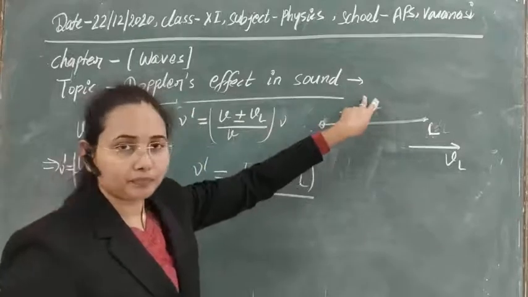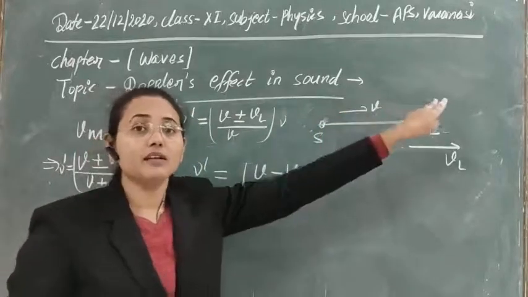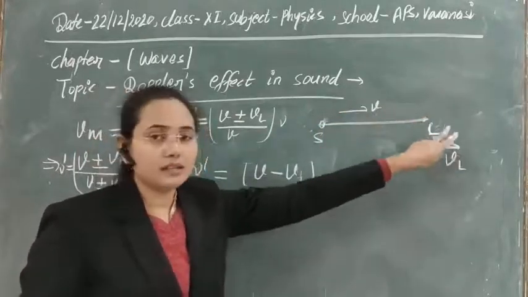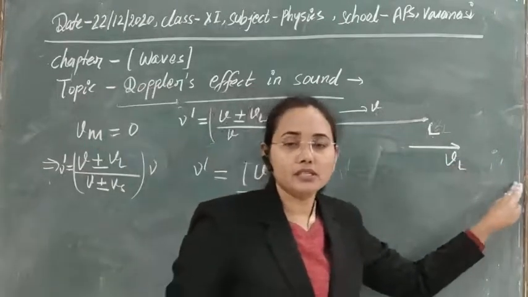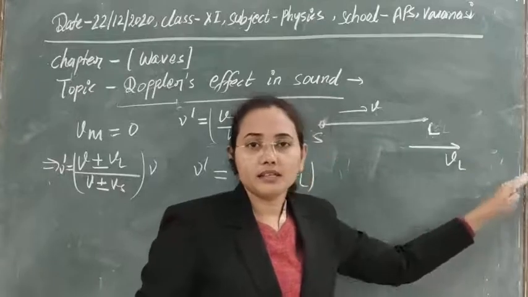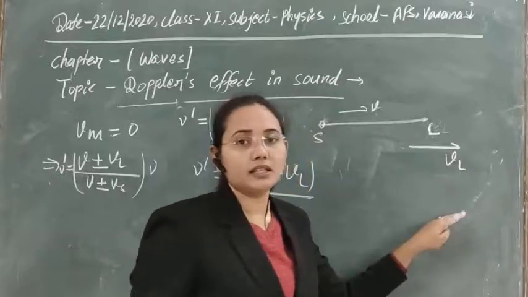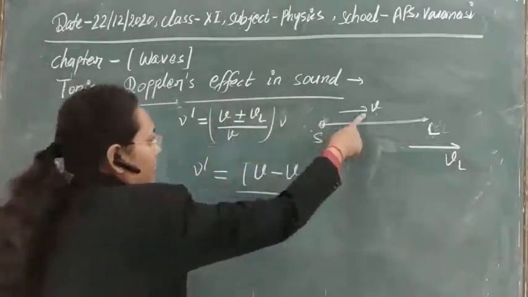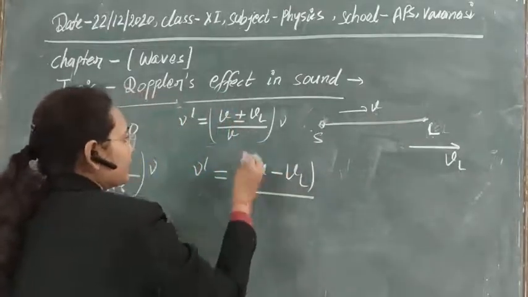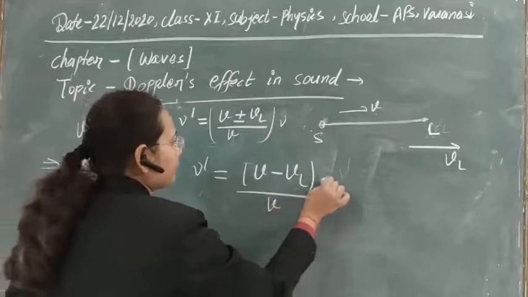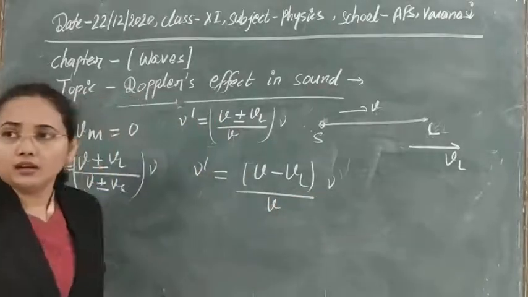Also, if the sound is moving in the same direction as the listener, the sound will take greater time to reach here, so obviously its velocity is subtracted. So here we take V minus VL, and V here, times mu.